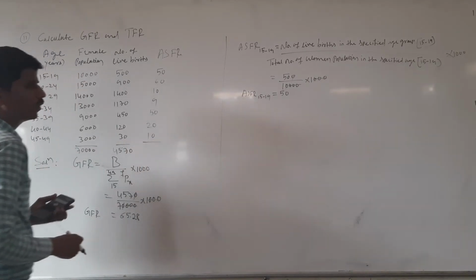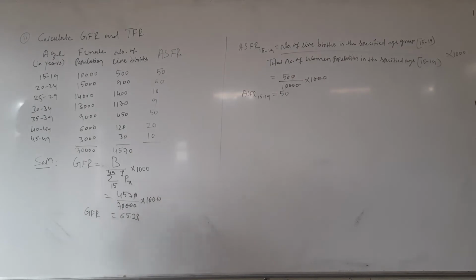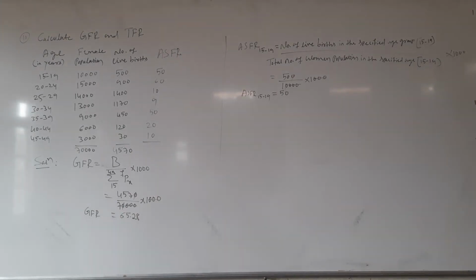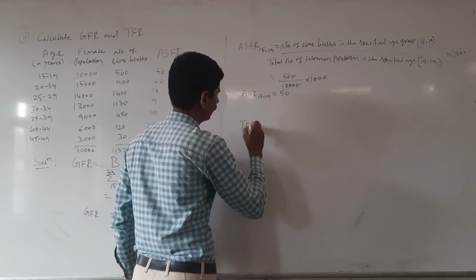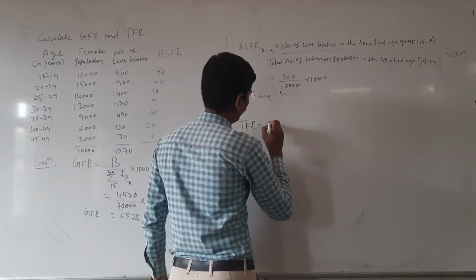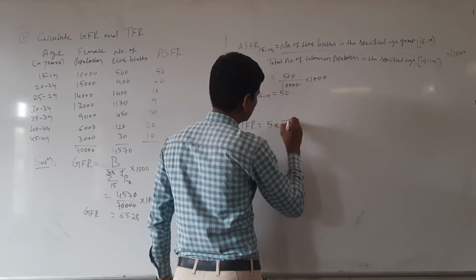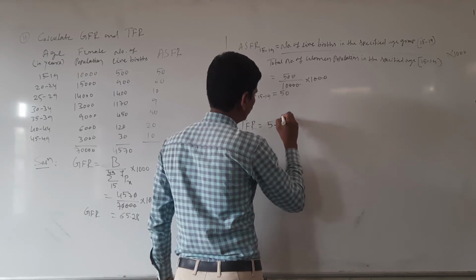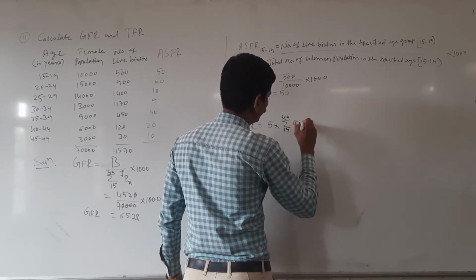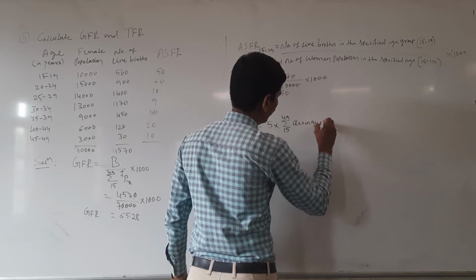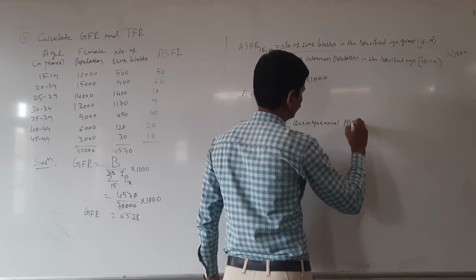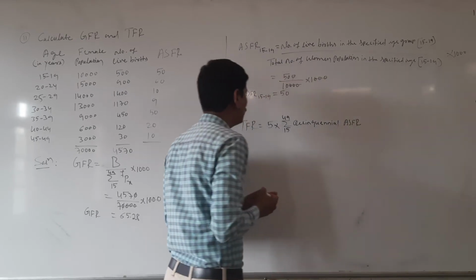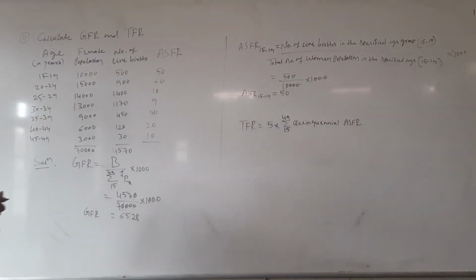Here we want the sum of the ASFRs. What is the TFR formula? TFR equal to 5 into sum of 15 to 49 quinquennial ASFR. Here, 5 into sum of 15 to 49 quinquennial ASFR.